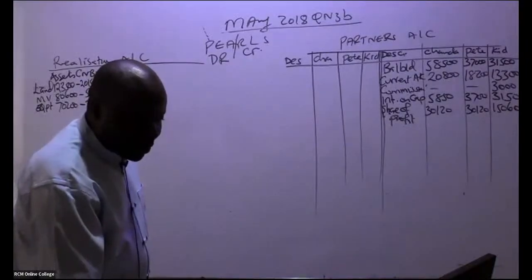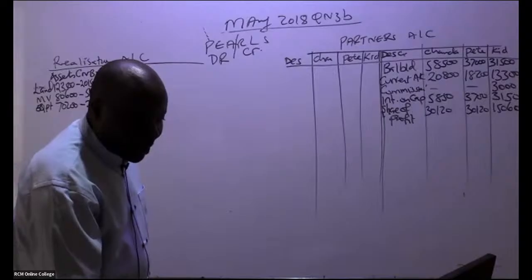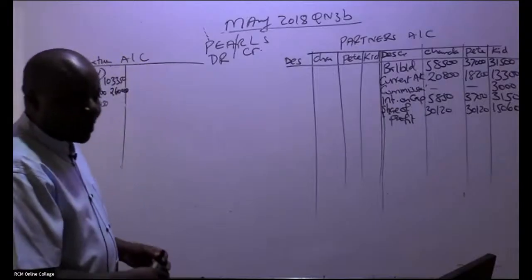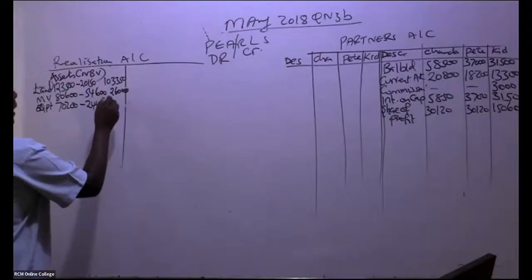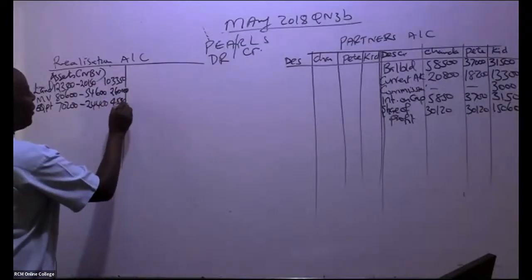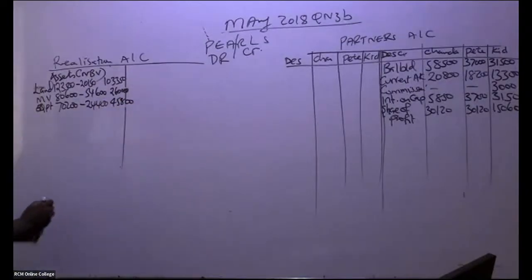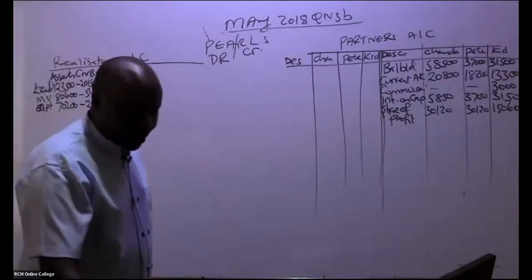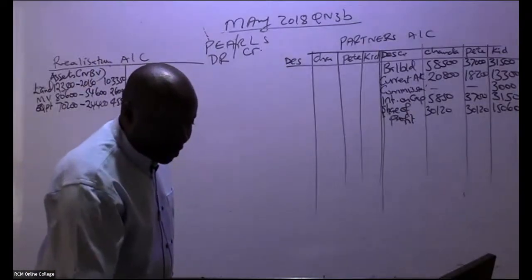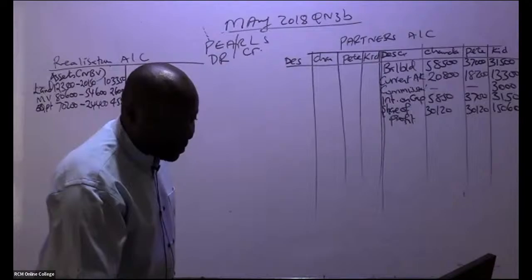Yeah, so they're giving me 45,800. Thank you very much. So again, we have the fourth item that was taken over. All assets, we are debiting them at their net book value.